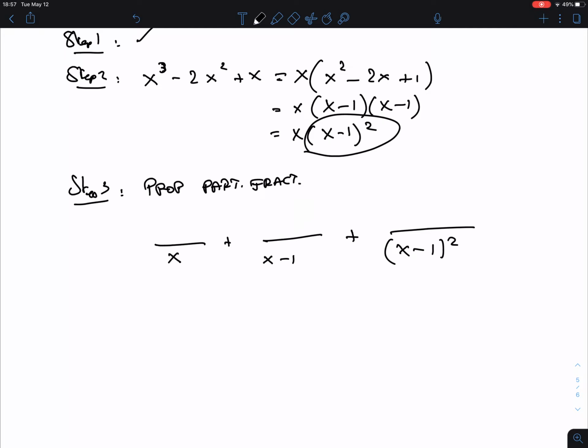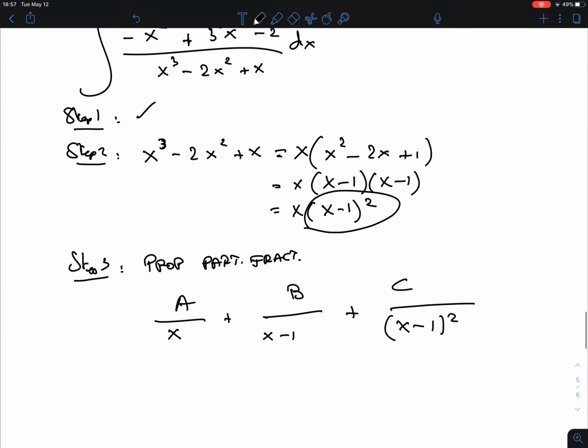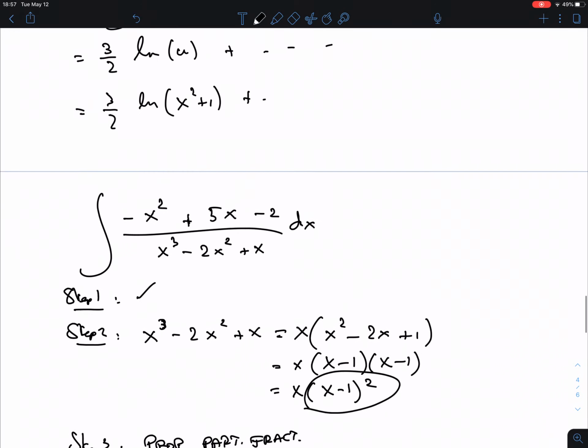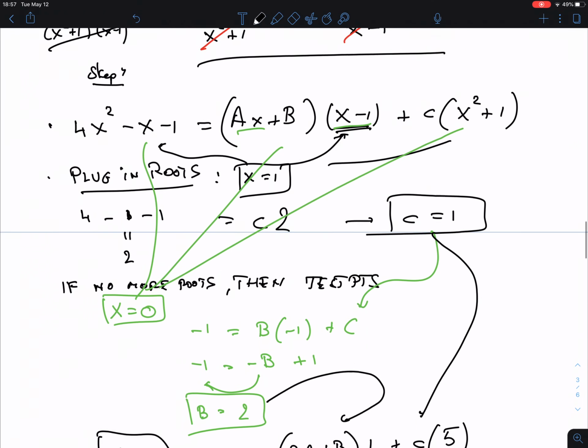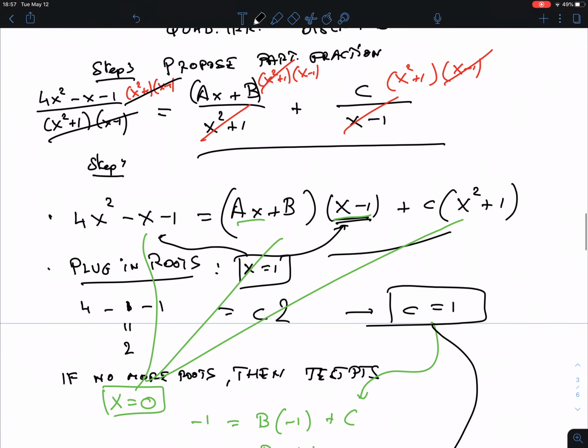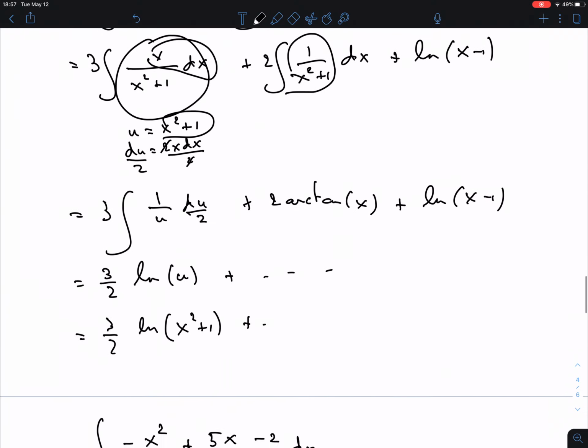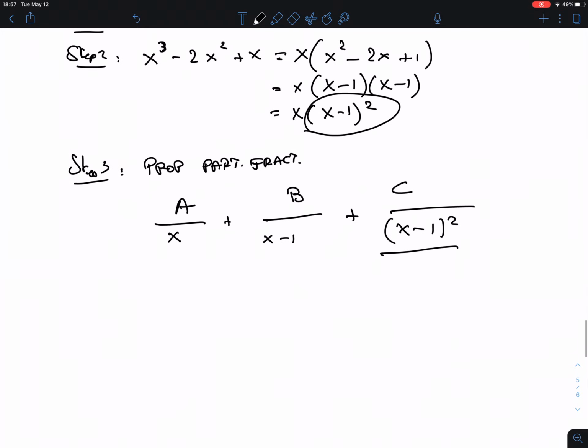Okay, and what goes on top? Well, because these are all linear factors, all powers of linear factors, they are just constants, a, b, and c. So what is the difference between this one and the one all the way up here, is that this was an irreducible quadratic, and therefore we have this linear part on top of it. This is a power of a linear one, and therefore we have a constant on top of it. Okay?